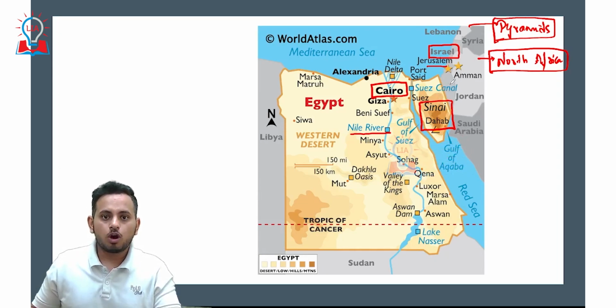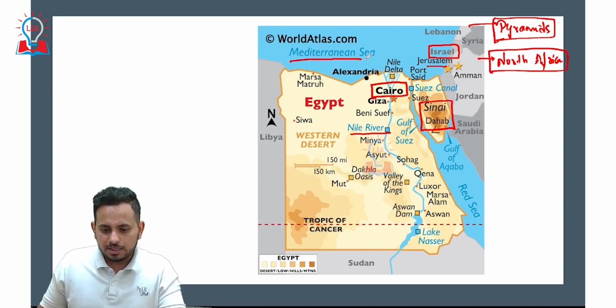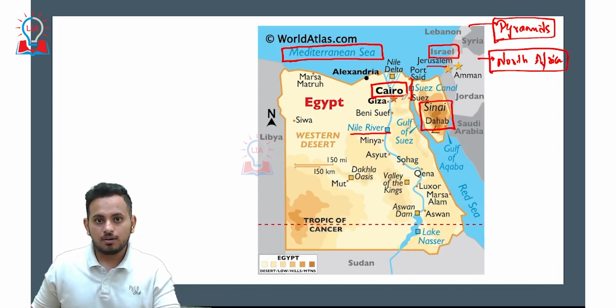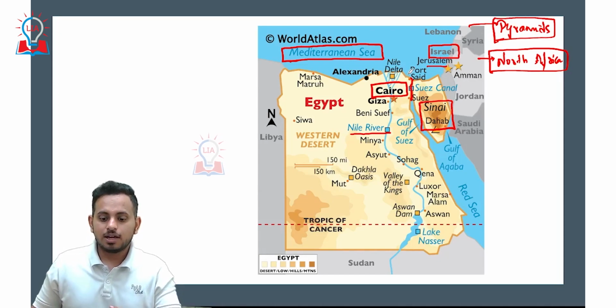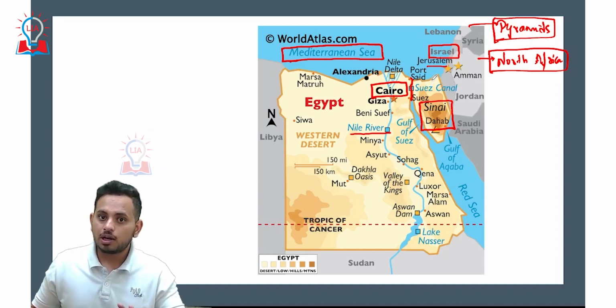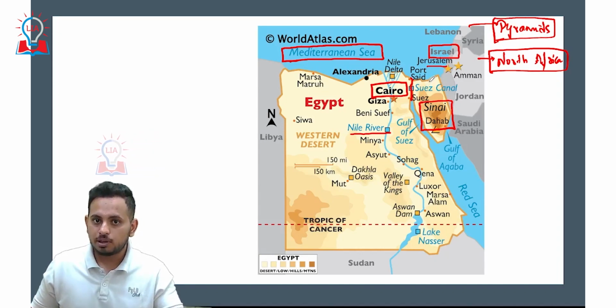Coming to the water bodies, you can see the Mediterranean Sea towards the north of Egypt and a small canal called the Suez Canal. In our post-independence history classes, we have studied the Suez Canal crisis and how India played a very crucial role through the non-alignment movement, NAM, as India was following a non-alignment policy.